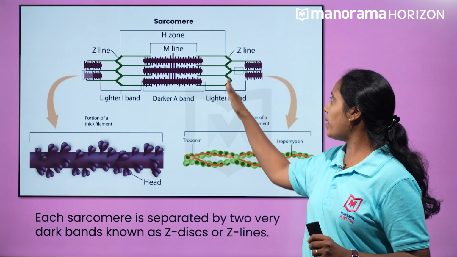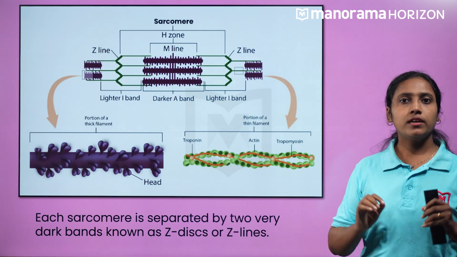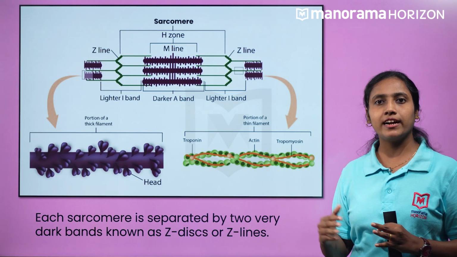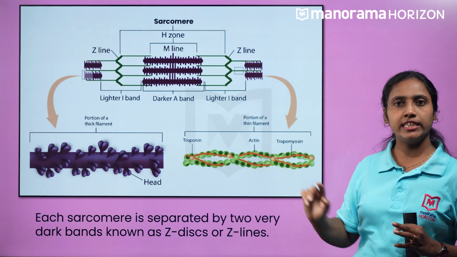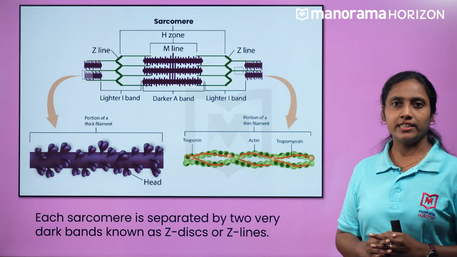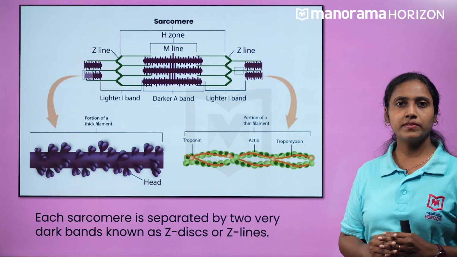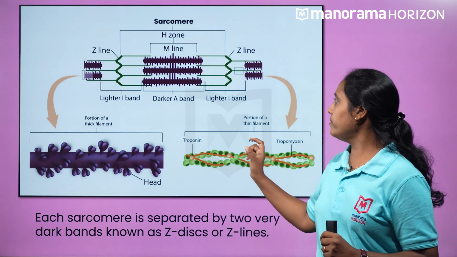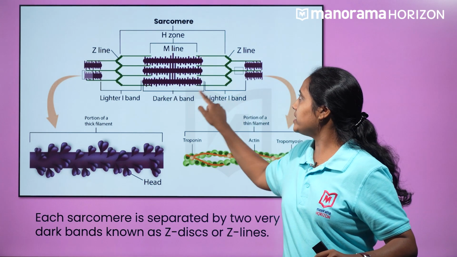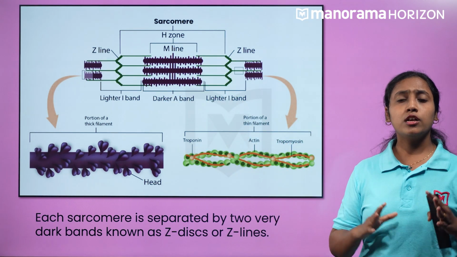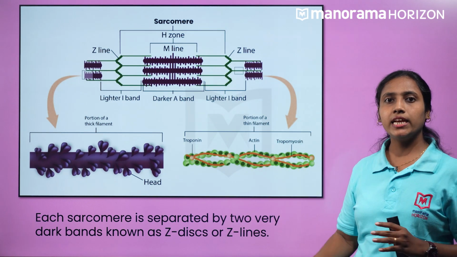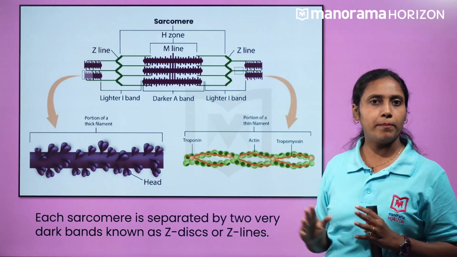The isotropic and anisotropic bands are located within these Z lines. These Z lines bisect the I band. The thin filaments are seen in I bands, which explains that actin proteins are seen in the I bands. So, where are the thick proteins seen? Can you guess? For that, we must be familiarized with the M line. The thick filaments are seen in this M line. So, what is the location of this M line? It is seen in the middle of the A band.